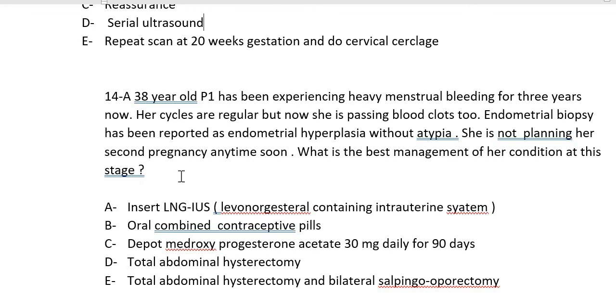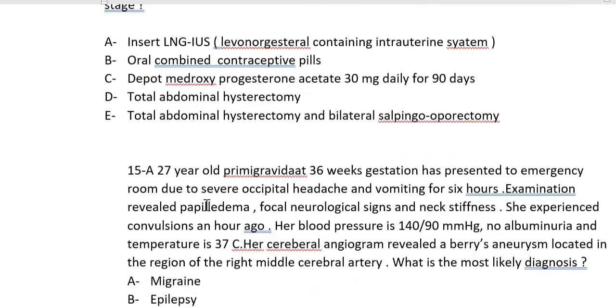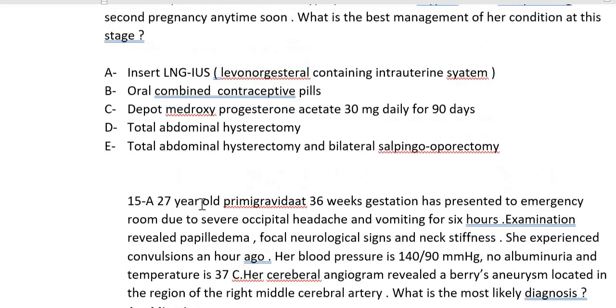So we know that she is coming for treatment, and the number one option is to insert levonorgestrel. Your clue here is that we can go in any direction. We could have given her drugs also, but the first line, and the one that is going to be convenient, is this. They confused you by suggesting she's planning a pregnancy, but she's not planning a pregnancy right now. So that's why we will stick with answer A, and we have just done the guideline on endometrial hyperplasia. TAH-BSO is not an option. Total abdominal hysterectomy is not an option either.